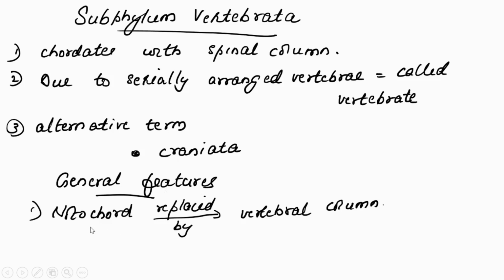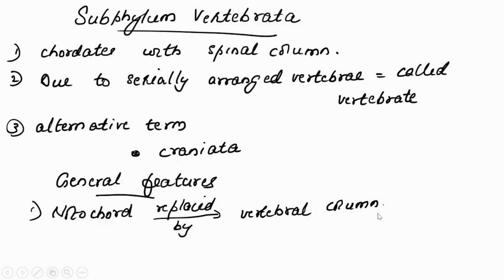Notochord. We know that notochord is one of the diagnostic features of chordates, and as it evolved to vertebrates from primitive chordates, this notochord is replaced by the vertebral column. A more evolved structure, the vertebral column.